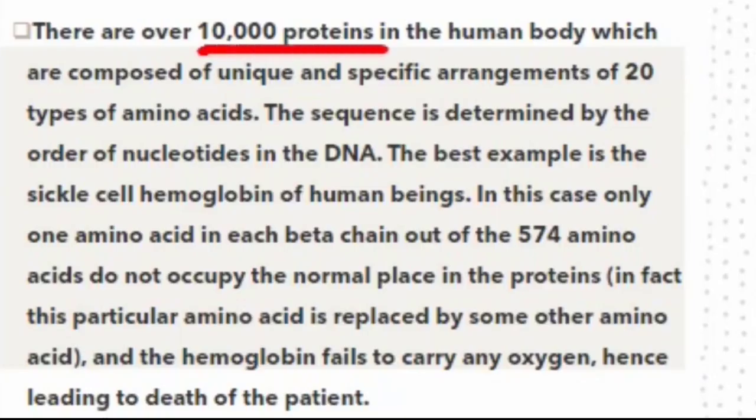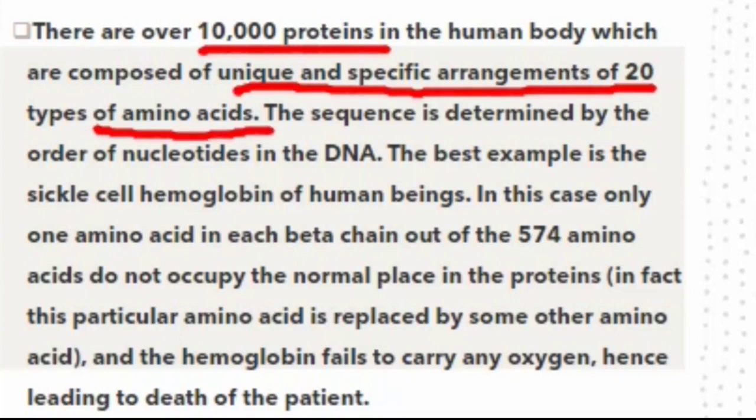There are over 10,000 proteins in the human body which are composed of unique and specific arrangements of 20 types of amino acids, which are known as essential and non-essential amino acids. The sequence is determined by the order of nucleotides in the DNA. DNA is also associated with some kinds of proteins such as histone proteins.